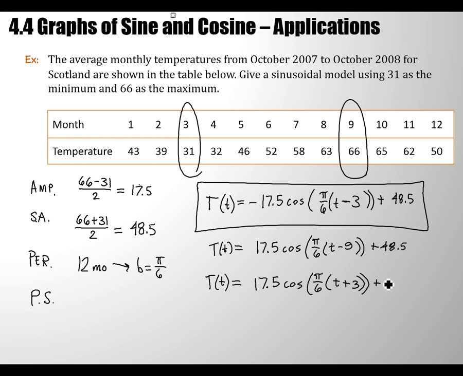So we could have done that, yeah. Any of those three would be perfectly fine. So graph mine too, and see how they compare. The last one is shifting to here, which is a maximum. 3 months ago was a maximum too. So all of these are correct. Any one of those is a good one.